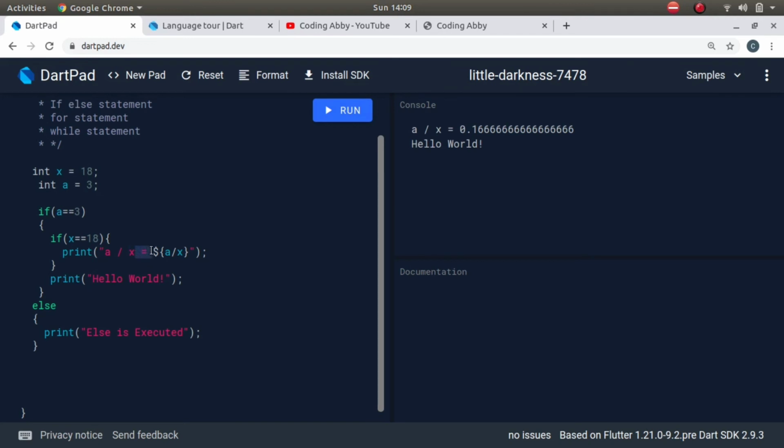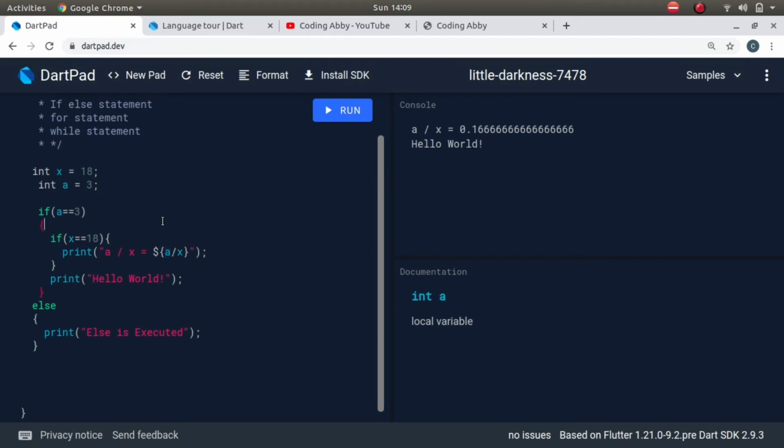Again, this equal to is not an assignment operator, it is a normal equal to sign. The moment it encounters this dollar sign followed by a curly brace, Dart knows that okay, this was a string and now they want to use variables in it. So what is the variable name?